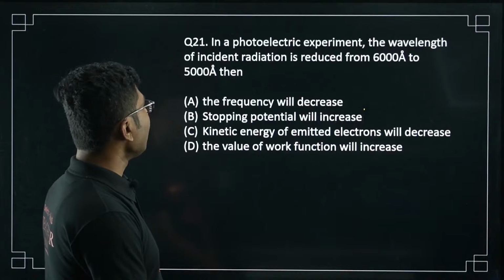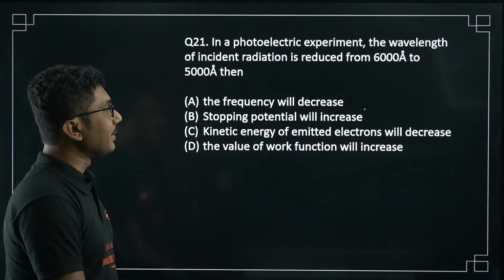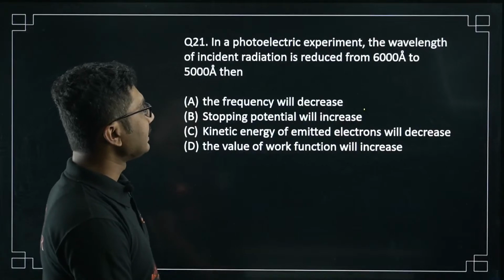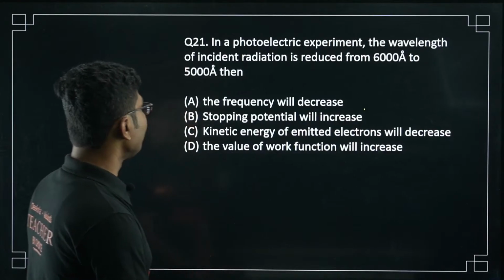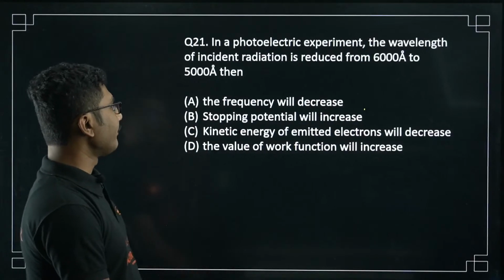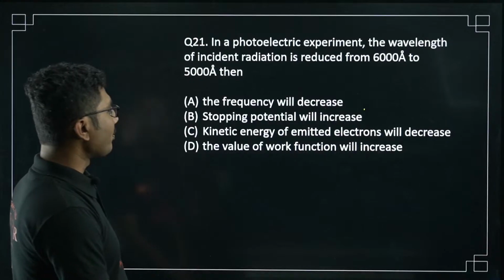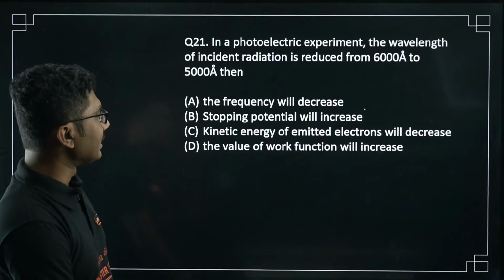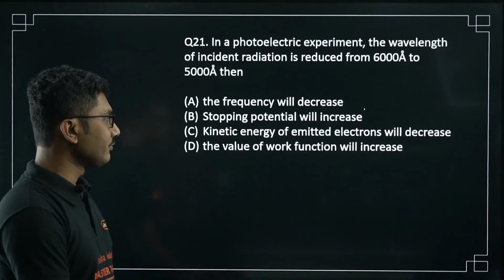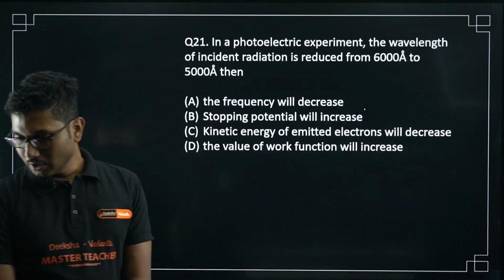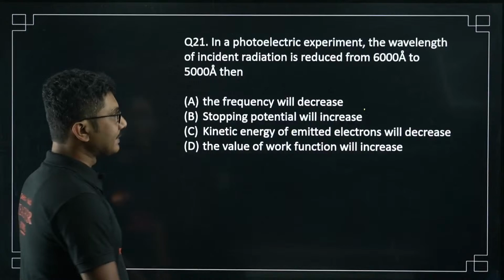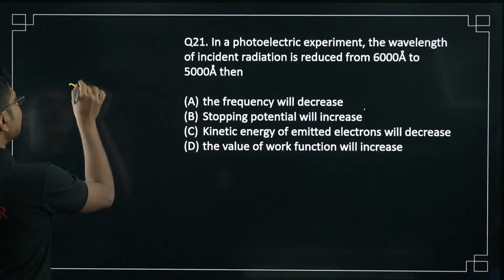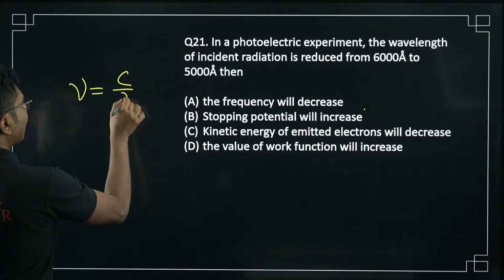Now 21. In a photoelectric experiment, the wavelength of incident radiation is reduced from 6,000 angstrom to 5,000 angstrom. Then the frequency will decrease, stopping potential will increase, kinetic energy of the emitted electrons will decrease, the value of work function will increase. 21B. Yes.